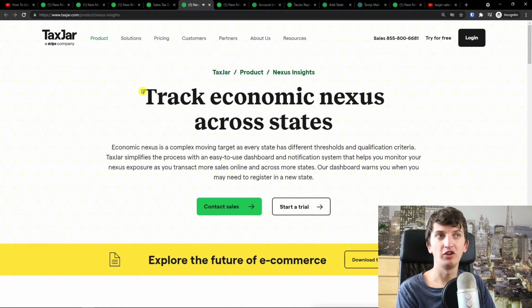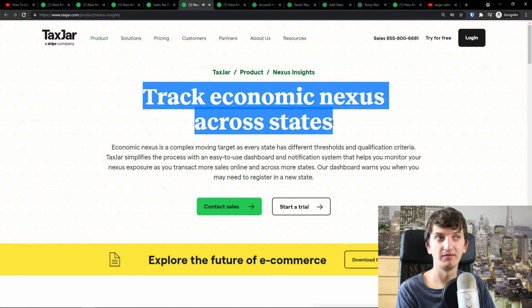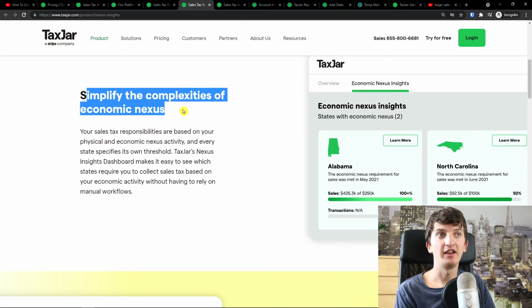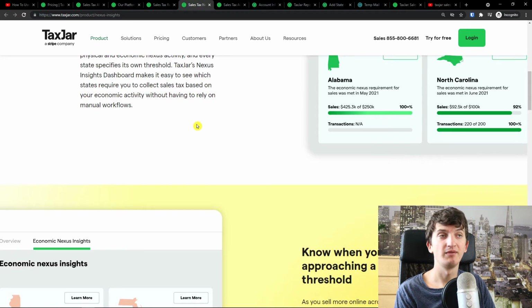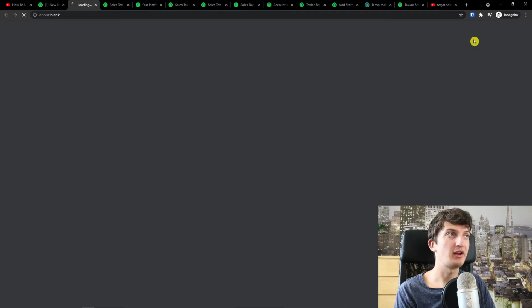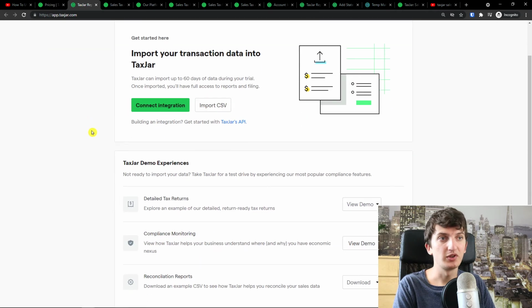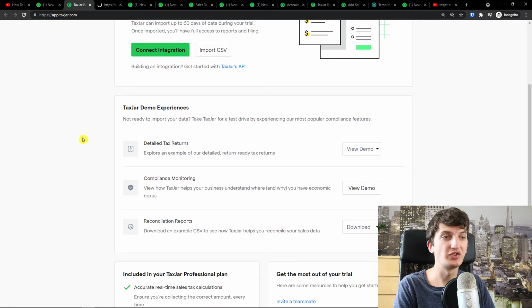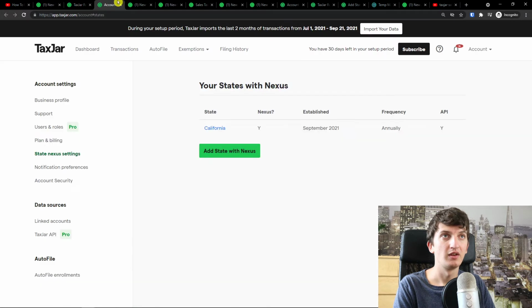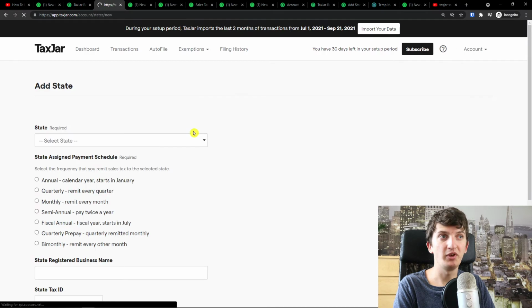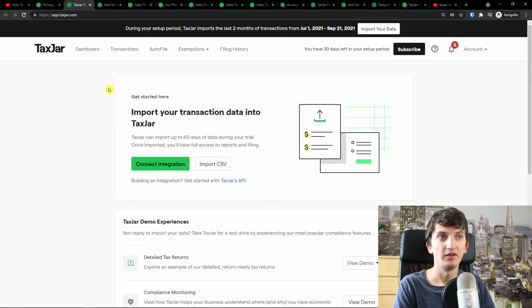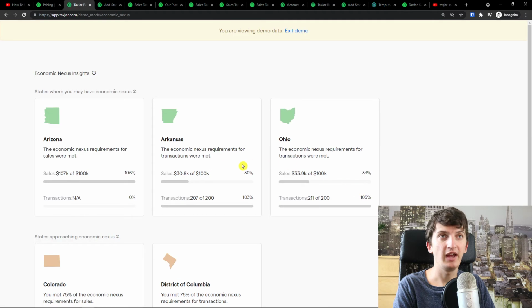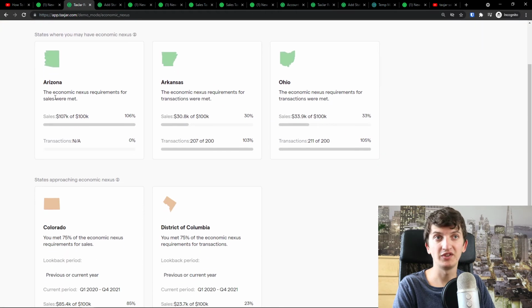So that's really good. And then you're going to see track economic nexus across states. This is the one thing that I really like, how simple it looks. Simplify the complexities of economic nexus. And when I log in, I can show you straight away how it works. So let's say you can go to account, state settings. And here I can simply add a state with a nexus. So that's how simple it is.